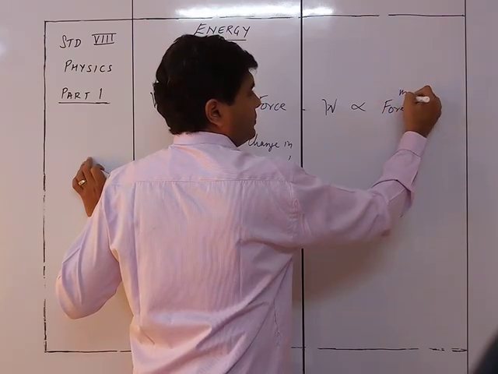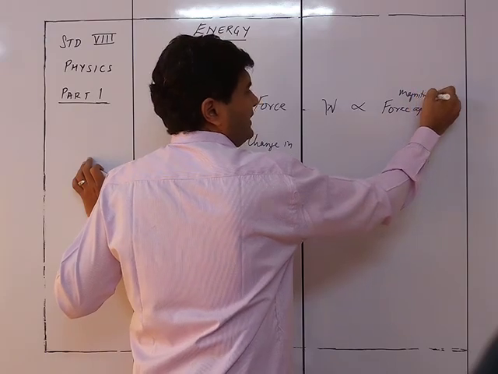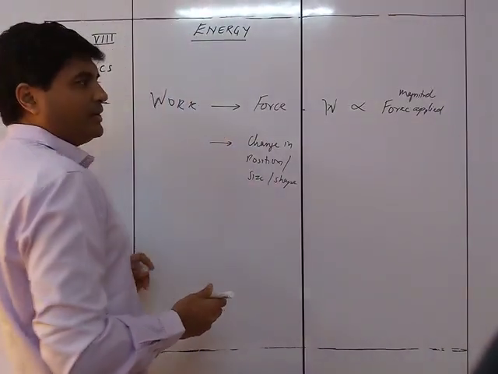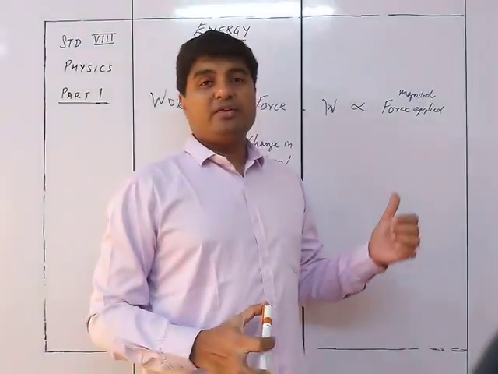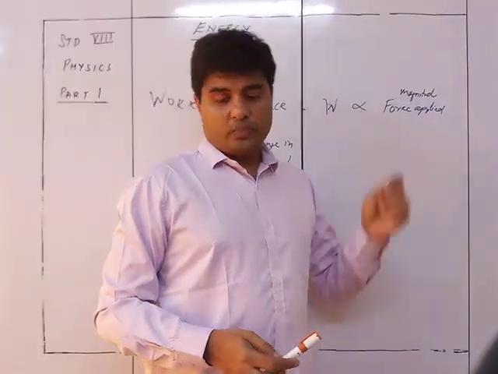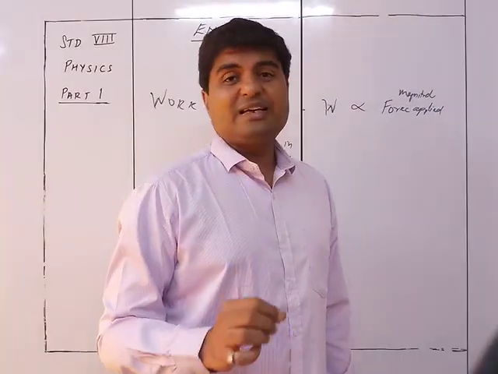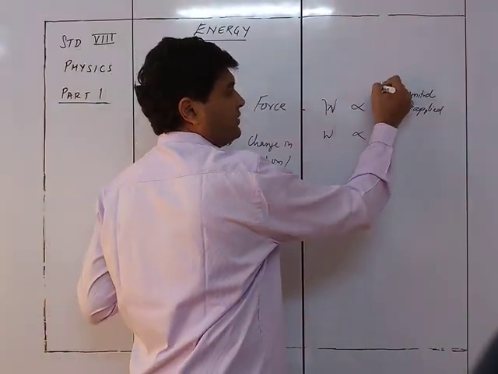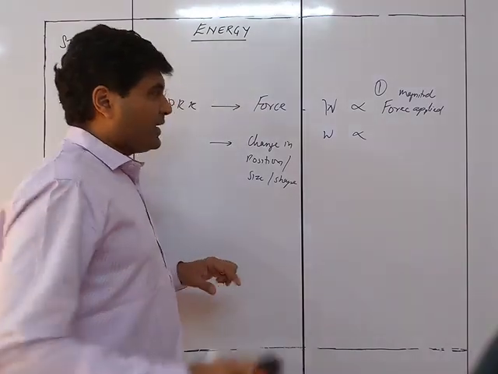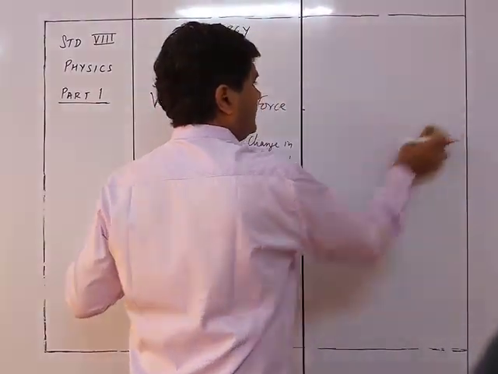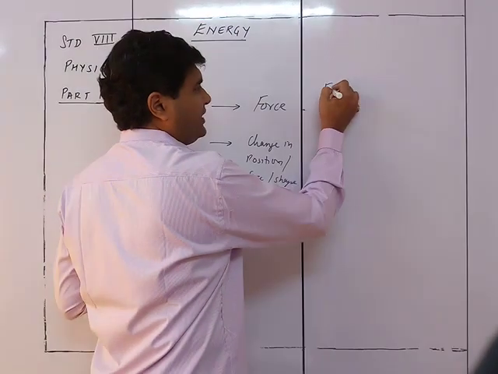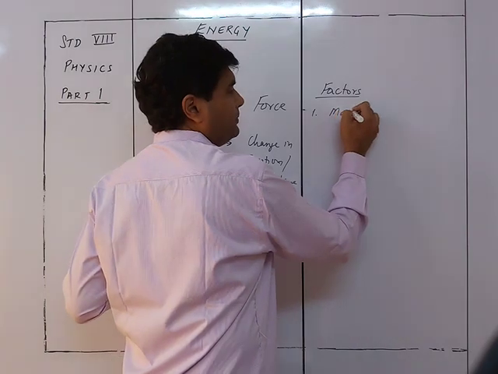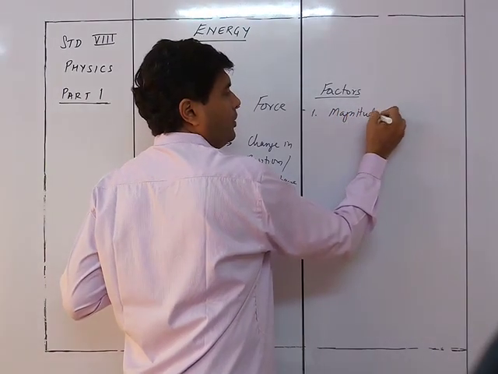So that is the magnitude. Okay, 10 Newton, 5 Newton, what is the force applied? That particular magnitude of the force which is applied is what is required for the work to be done. I'll write it in the form of words, so you don't get confused: factors for work are, first, magnitude of force.